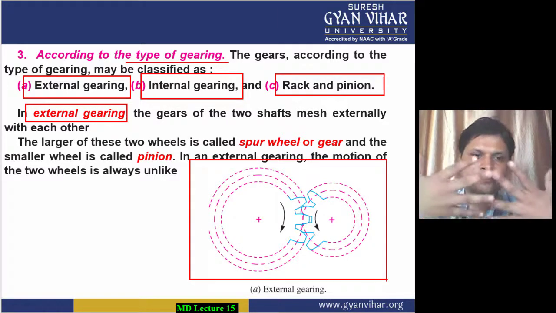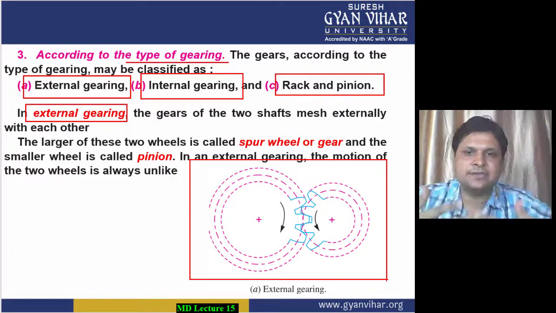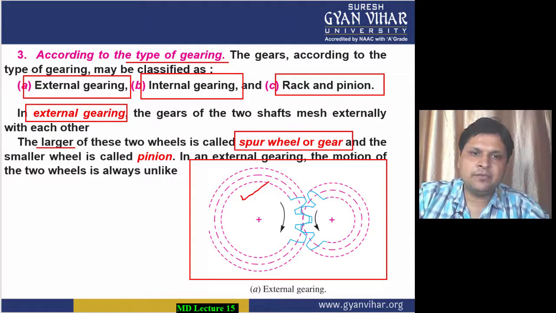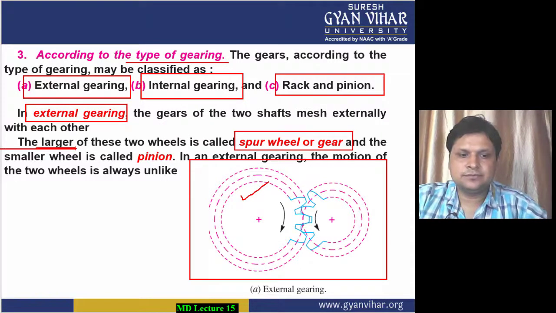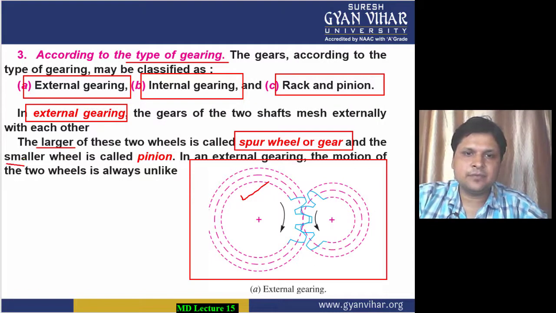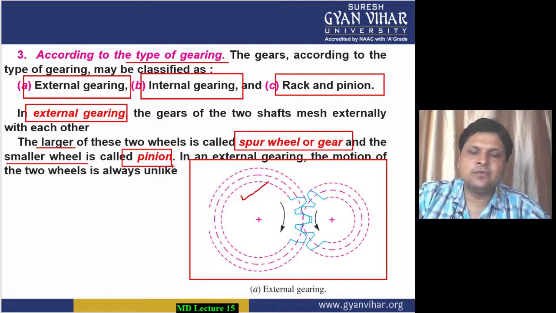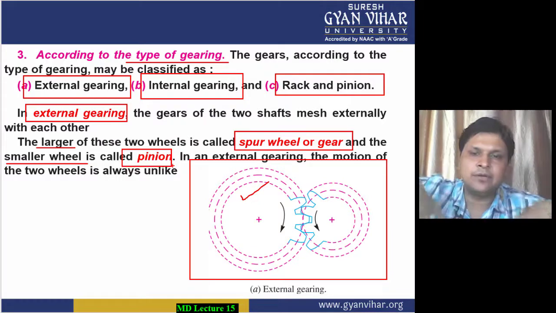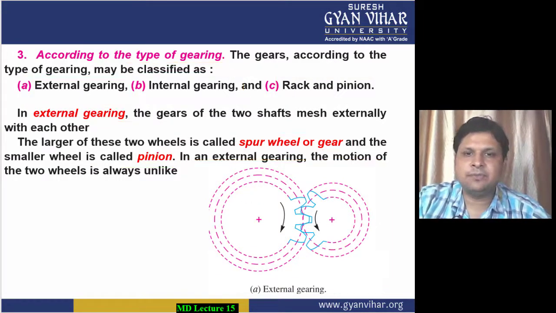The teeth of the two shafts are meshing externally with each other, and in this case the larger of the two wheels is known as a spur gear. Spur gear is what? It is the larger of the two wheels, this larger one. And what is the pinion? The smaller wheel is known as the pinion. And the motion of the two wheels is always unlike, means when you rotate one in the clockwise direction, the other will be rotated in the anti-clockwise. The larger is known as the spur gear, smaller is known as pinion.